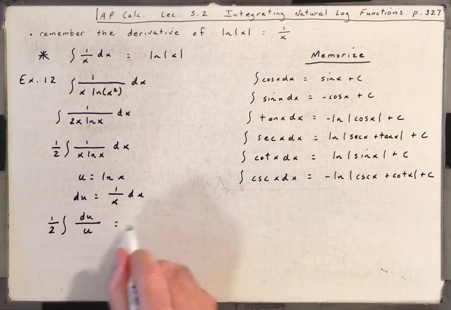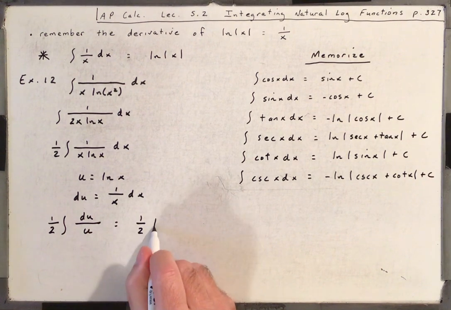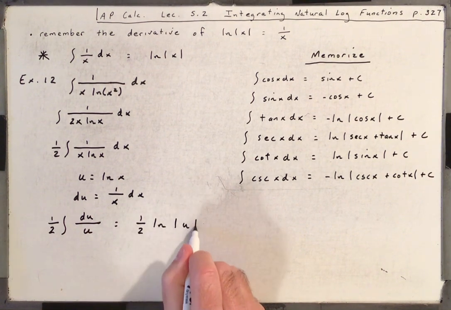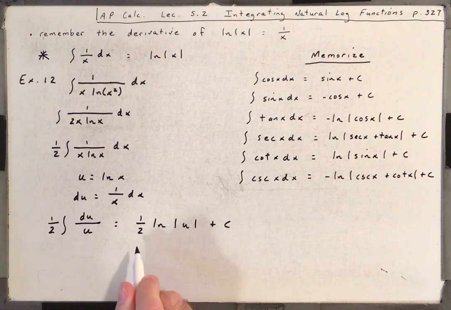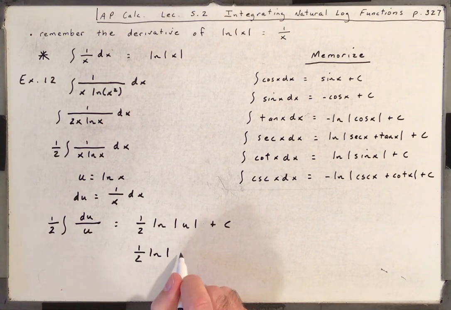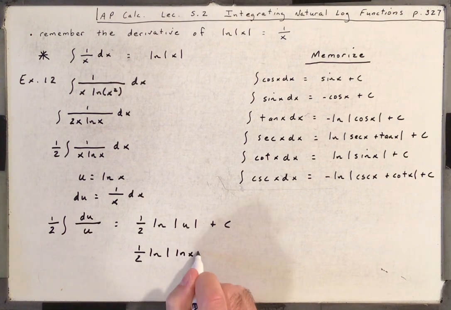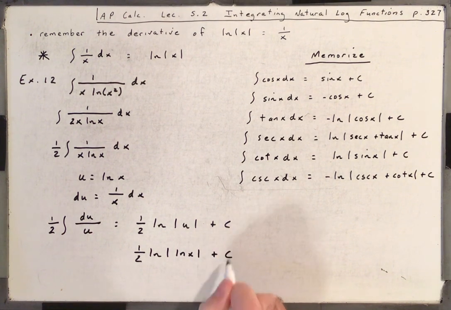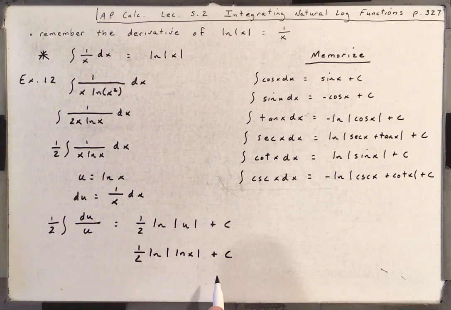All right, so that's going to be 1/2 times the natural log of the absolute value of u plus c. So it'd be 1/2 times the natural log of the absolute value of the natural log of x plus c. All right, well, that's pretty cool. So you've got a natural log within a natural log there.